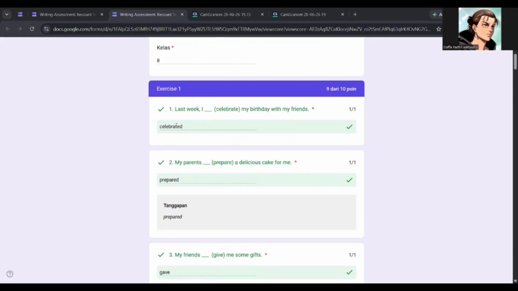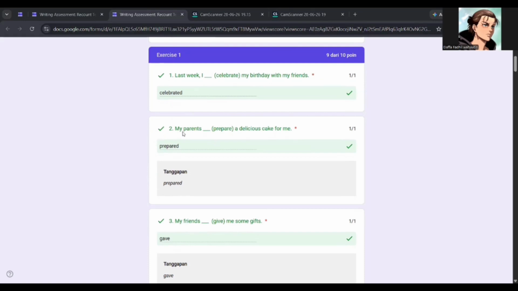That celebrated is the verb 2 form from celebrate. And "My parents blank prepare a delicious cake for me." The answer is prepared.